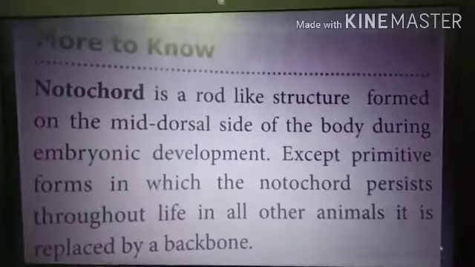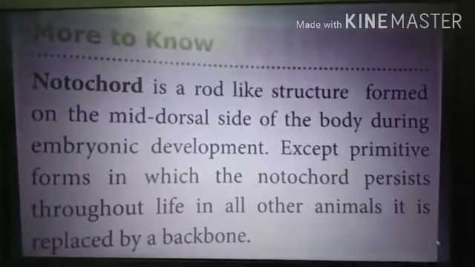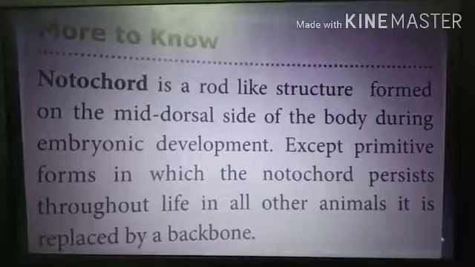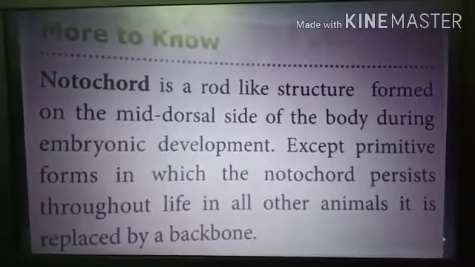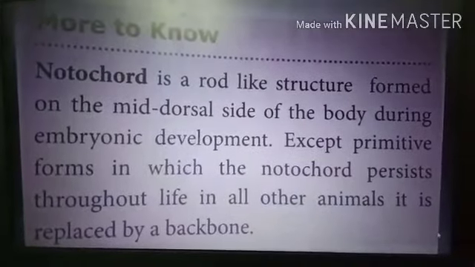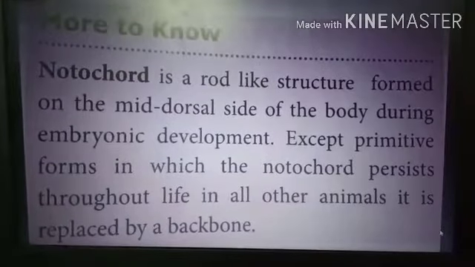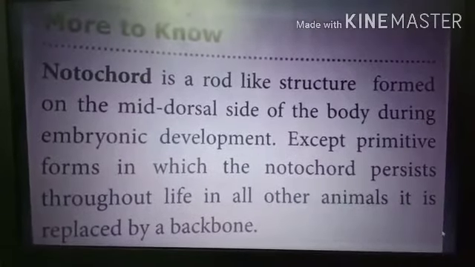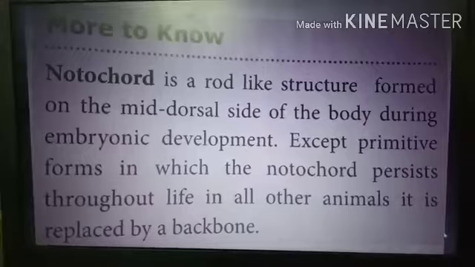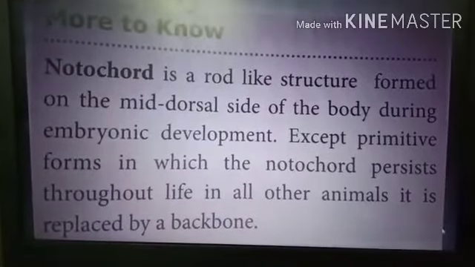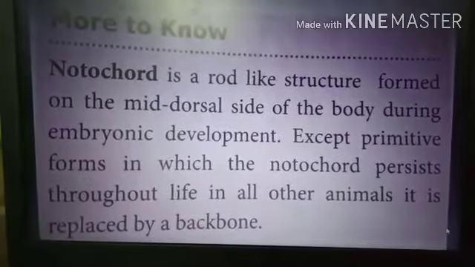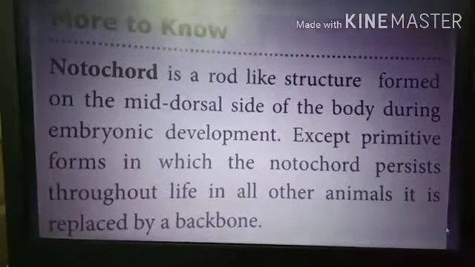More to know: the notochord is a rod-like structure formed on the mid-dorsal side of the body during embryonic development, except in the primitive forms in which the notochord persists throughout life. In all other animals, it is replaced by the backbone.